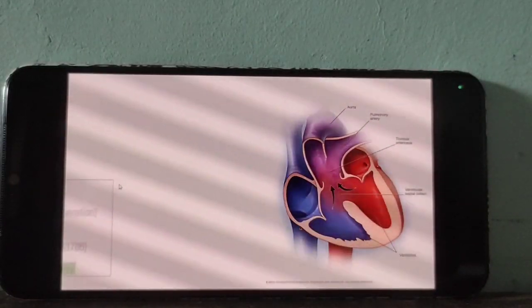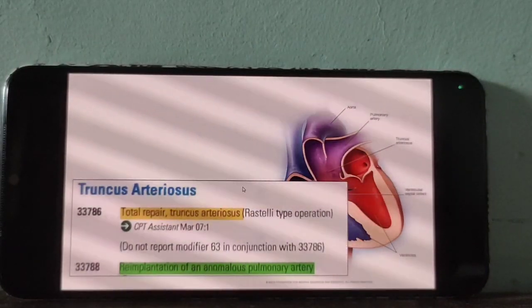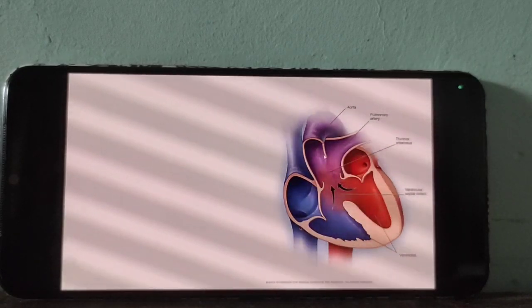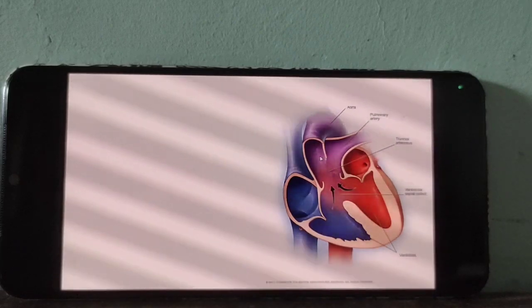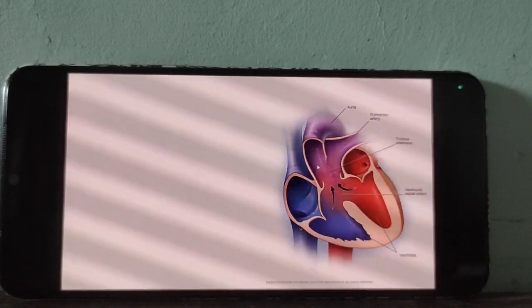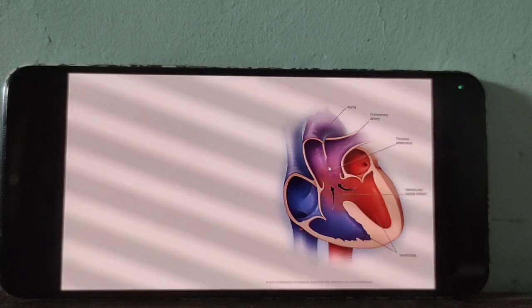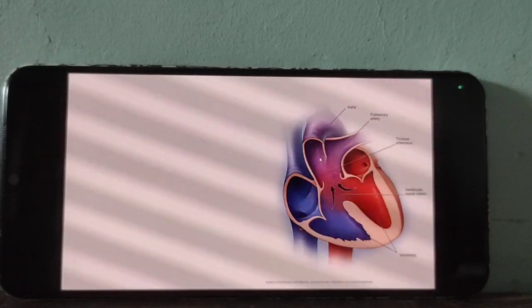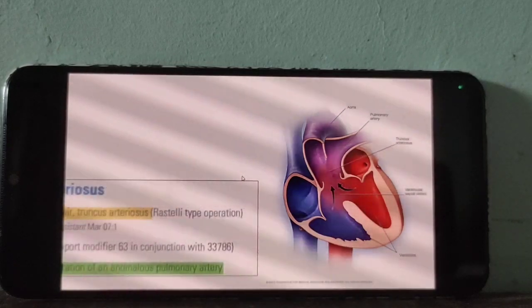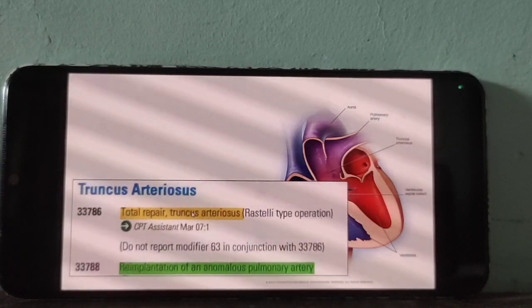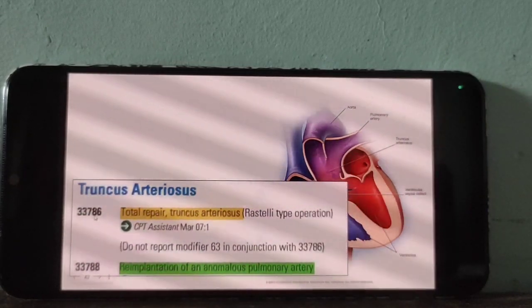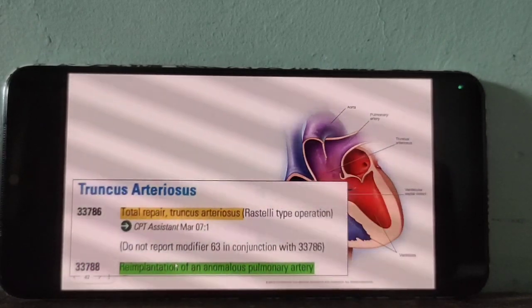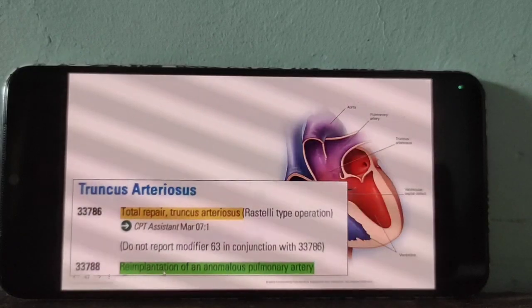See, this is a truncus arteriosus, an opening present between the pulmonary artery and the aorta. This is one of the congenital defects. For repair of truncus arteriosus, 786. Then anomalies, reimplantation.